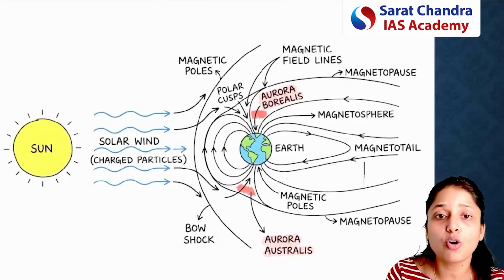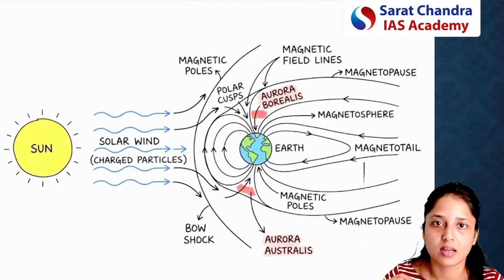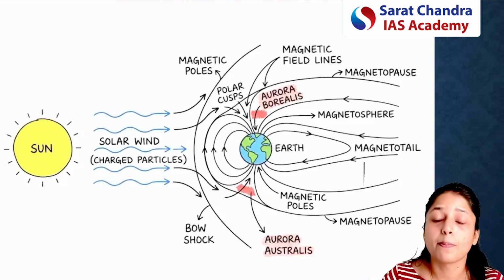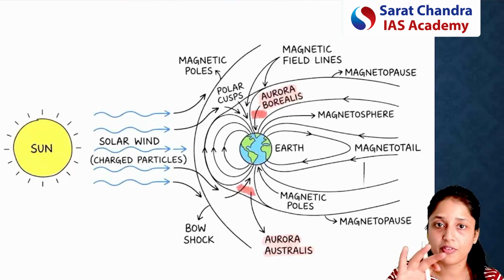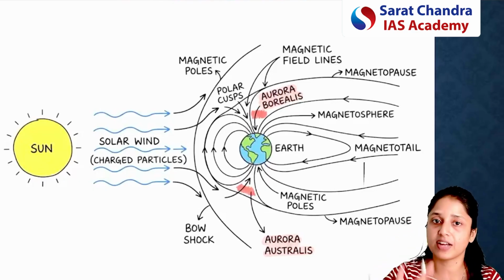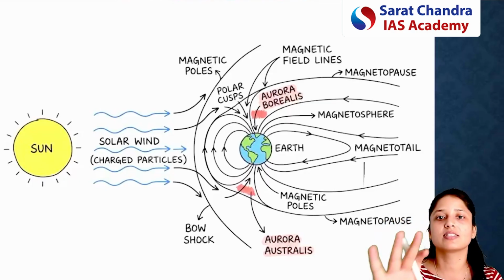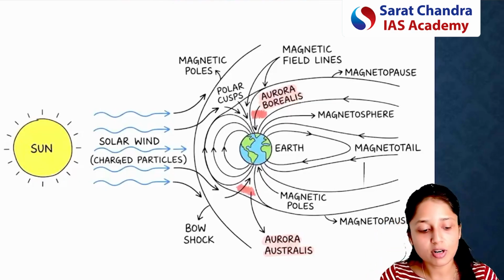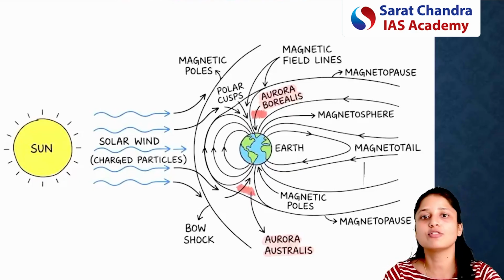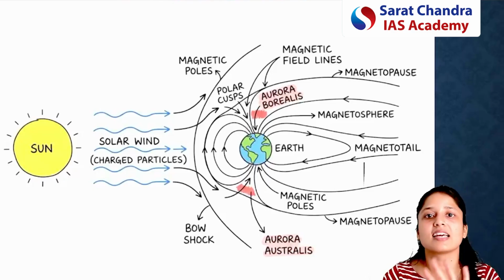As you already know, the sun is continuously sending charged particles towards the earth through the solar wind, coronal mass ejections, etc. But there are certain periods where the density of these solar particles coming towards the earth is very high, and the speed is very high. So it will be a kind of solar storm coming towards the earth. But it's not like the earth does not have any safety mechanism, because if all the solar particles directly affect living beings on the earth, nothing can survive.